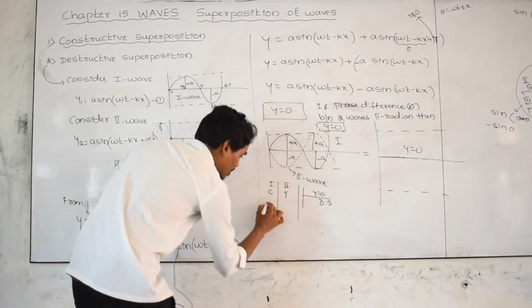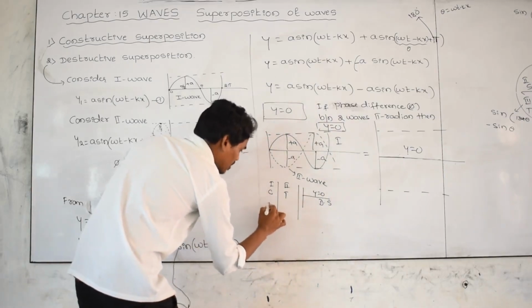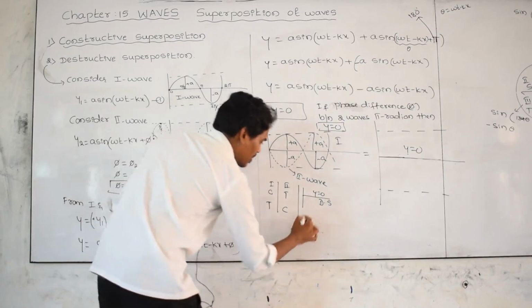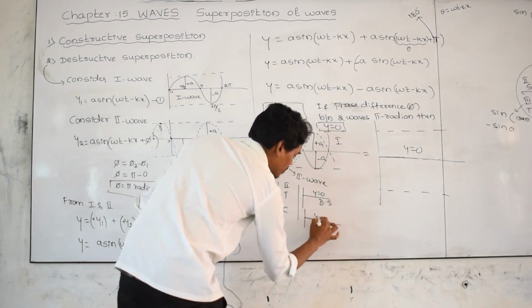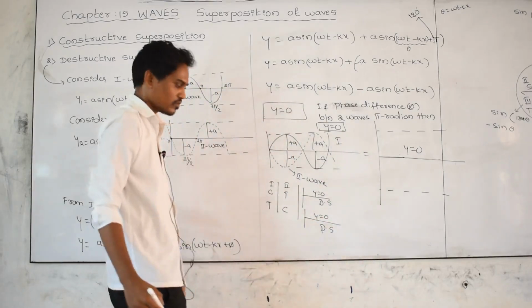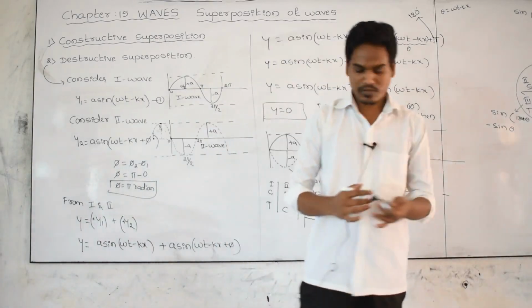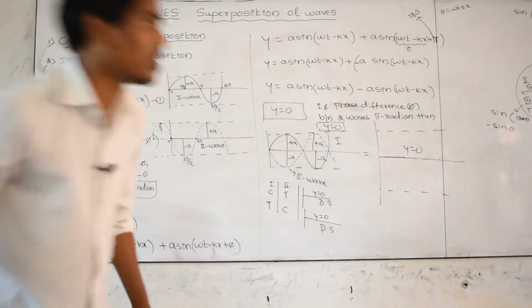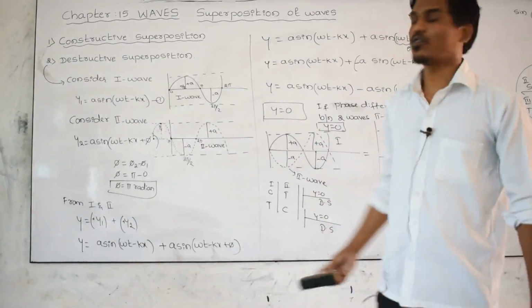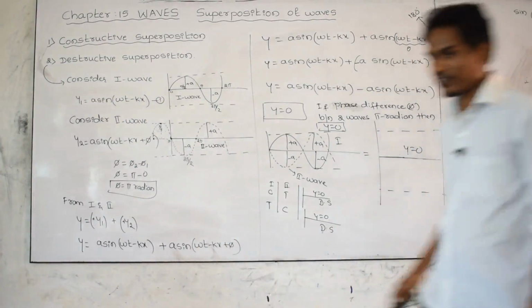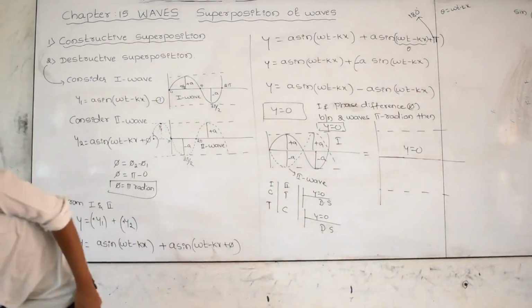Or the next one, the trough of the first wave and the crest of the second wave, if they merge then there is no wave, y is equal to 0. This is also destructive superposition. Please remember this. Destructive superposition means the two waves merge with a phase difference of 180 degrees, the waves cancel each other, and then there is no wave.